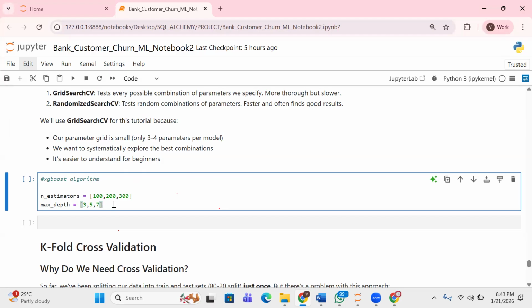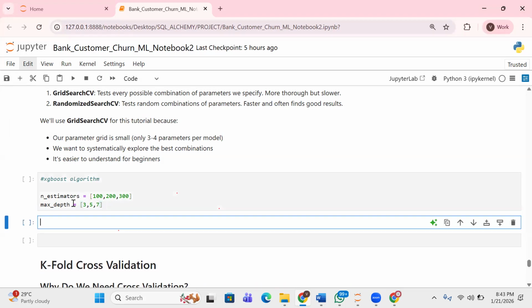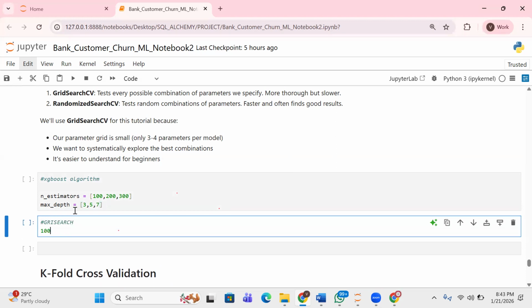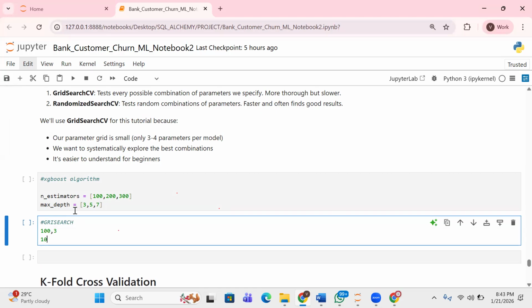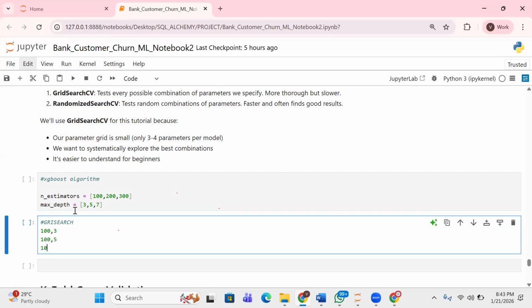Now, when you are using grid search, it tries every possible combination. Let me explain what I'm trying to say. Let me just put this thing here and write grid search. So if you try 103, 105, 107, remember 100 is for number of estimators, 3, 5, 7 is for max depth. Don't forget.